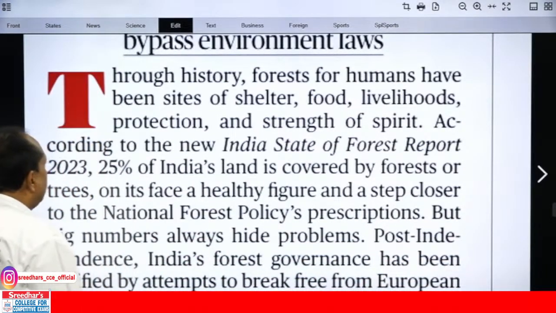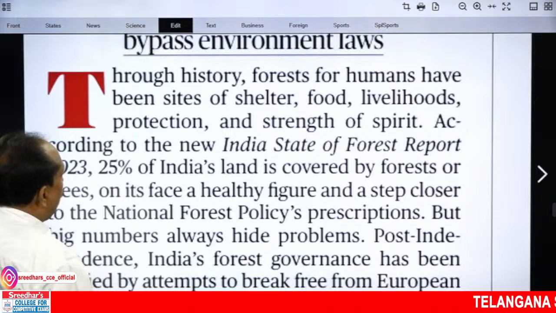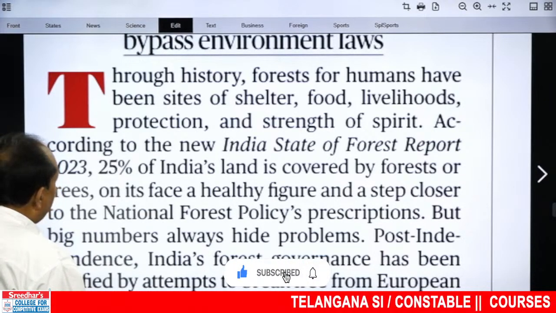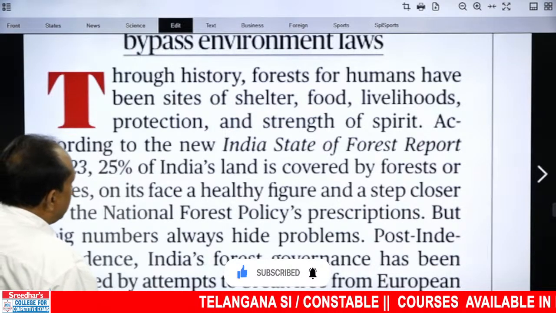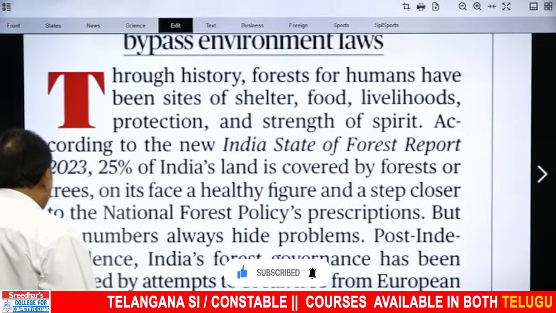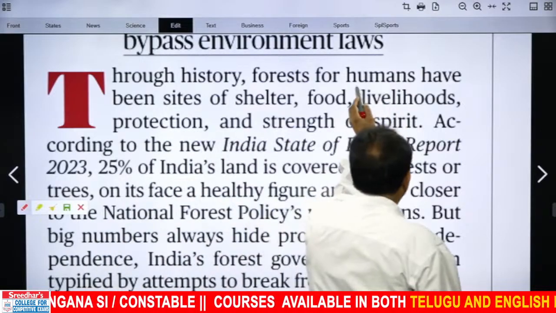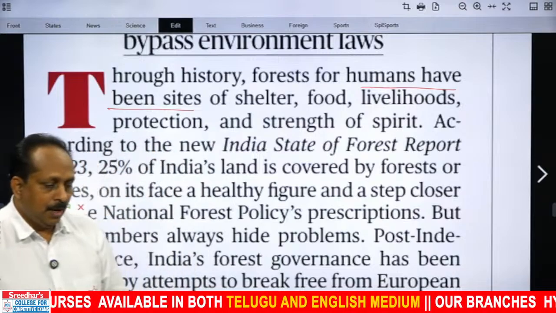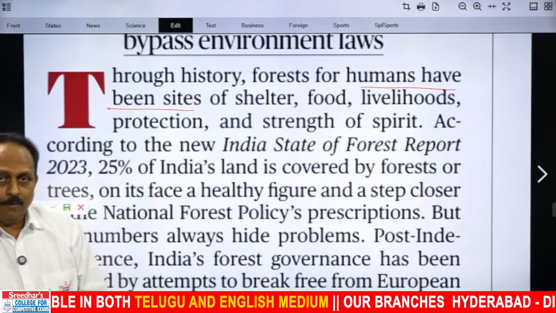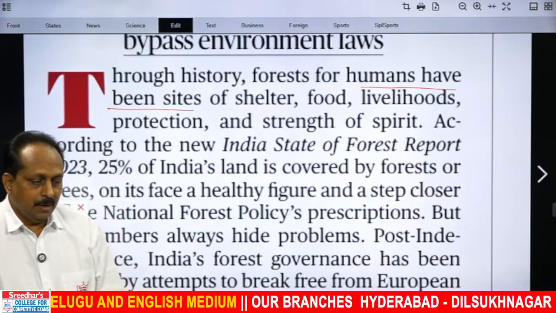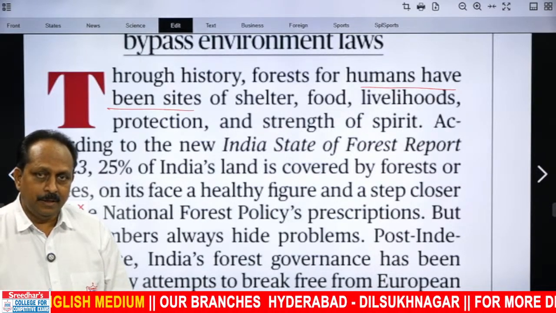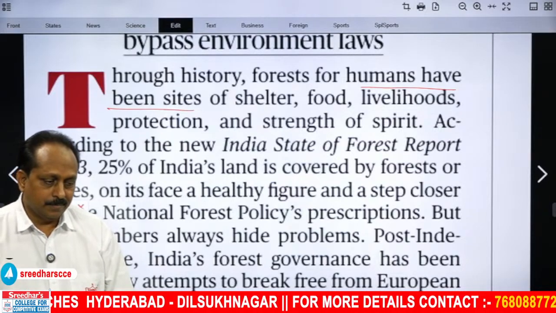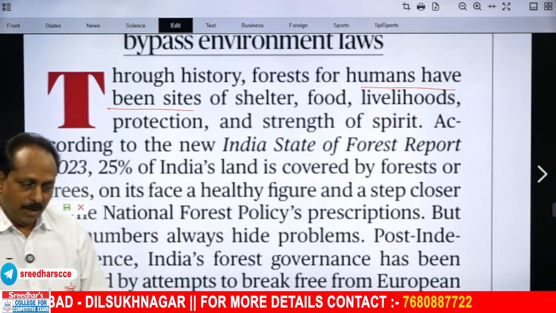How does it go? Through history, forests for humans have been sites of shelter, food, livelihoods, protection, and strength of spirits. There is one particular pattern. They have been, very important, have been sites of shelter. There are two words you have to focus on. The forests have been something for mankind. Here, answer my question: forests have been. Which tense is that? Is it active voice or passive voice? I'll wait for your response.